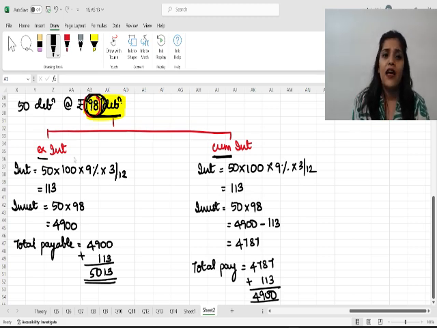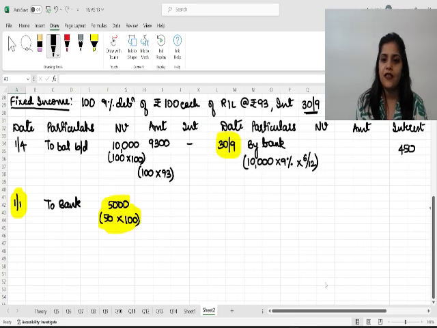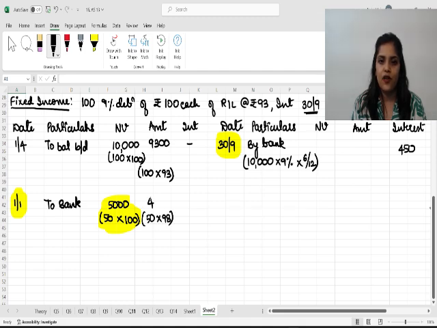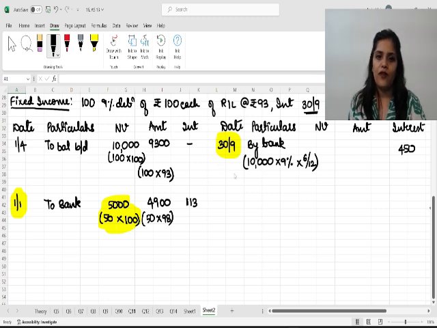Am I clear till here? Ex interest means excluding interest. Cum interest means including interest. Now here, let's assume that it is ex interest. So 50 into 98 will be 4,900, and interest as we calculated will be 113. Okay? Now, one more situation we will take.